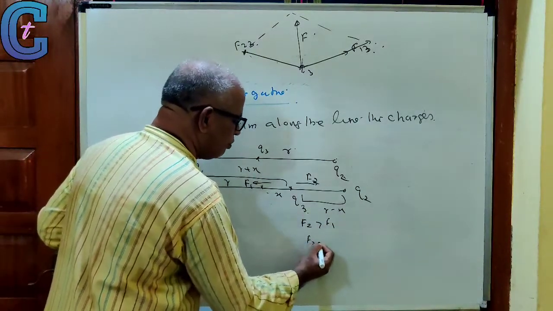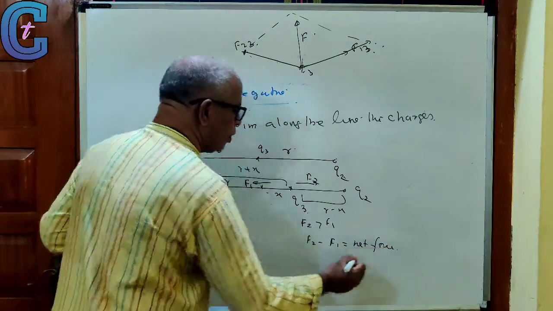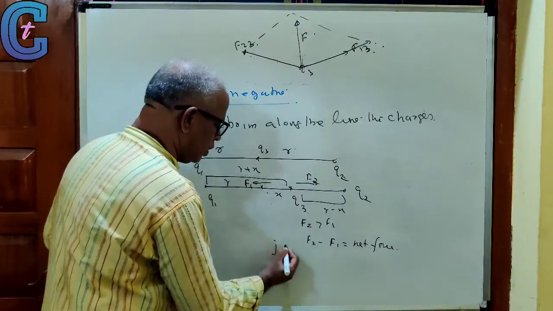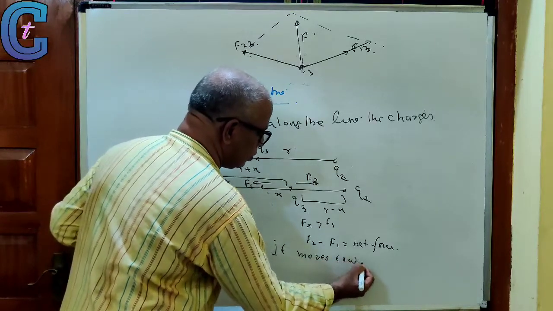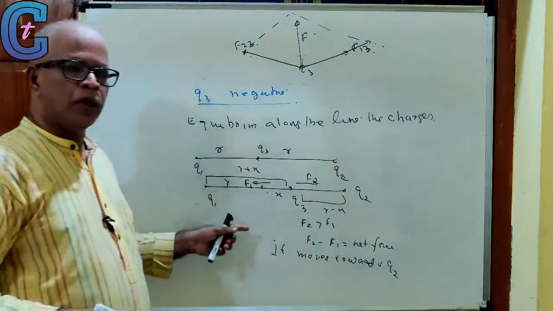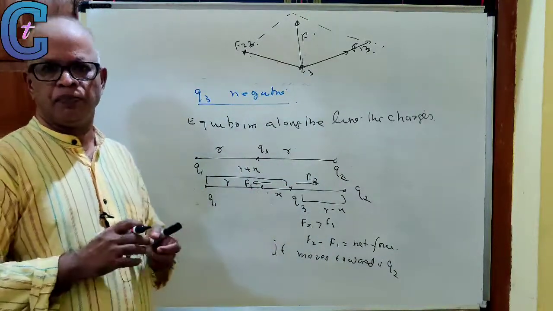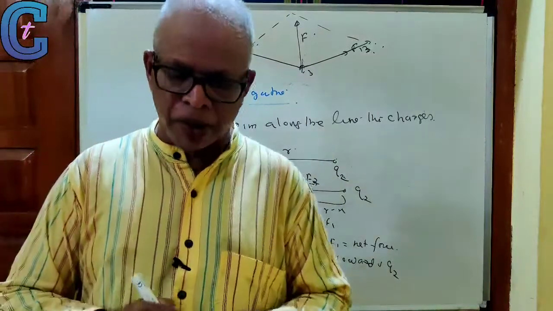F2 minus F1 is the net force. Therefore, it moves towards Q2. You understood? It moves towards Q2. It won't come back to the original position. It is unstable equilibrium. We shall continue with this topic in the next video.